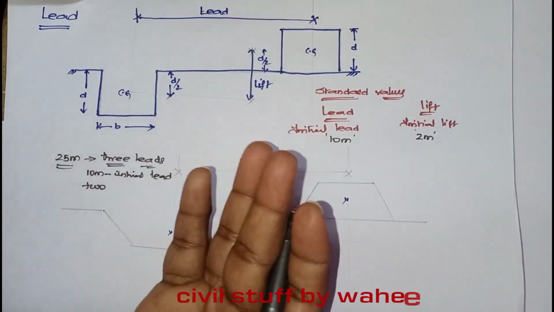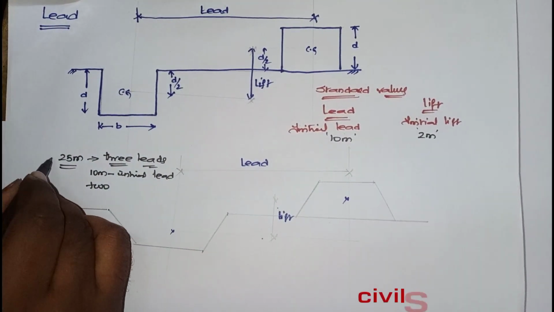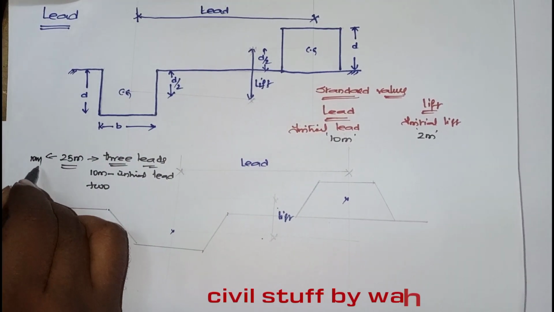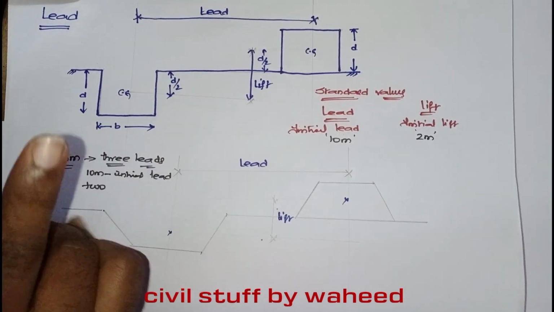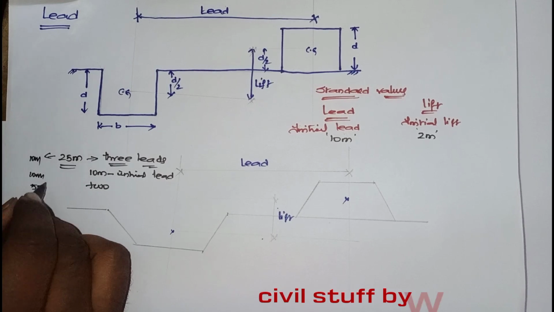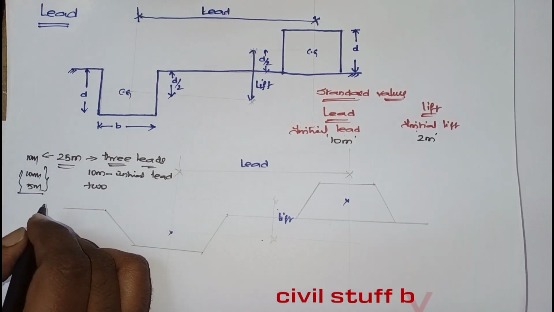Next, for every 10 meters of additional lead, you have to consider 1 extra lead. Here 25 means the first 10 meters is 1 lead, next 10 meters is 1 additional extra lead, and the next 5 meters is an extra lead. This extra lead you have to pay amount for.